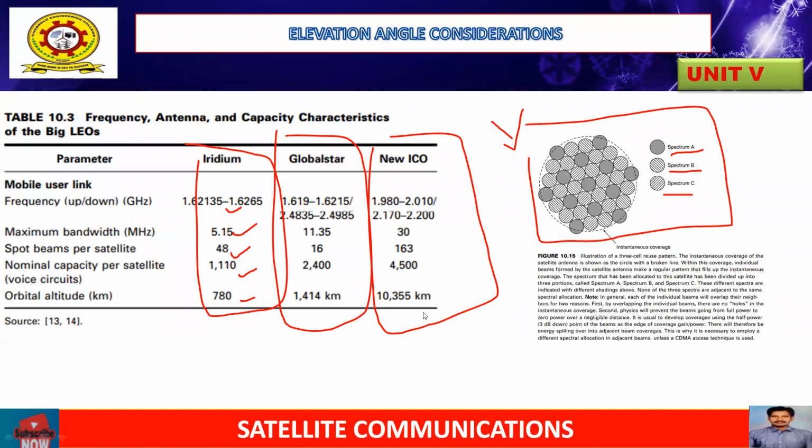New ICO is an MSS system spun off from the Inmarsat project, with an altitude of 10,000 kilometers, and New ICO is generally considered together with the Iridium and Global Star projects.